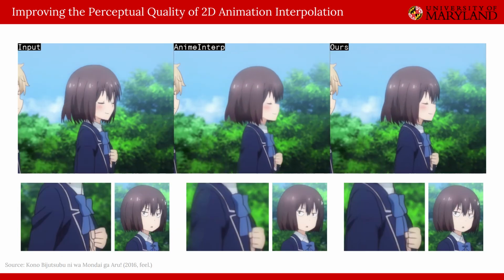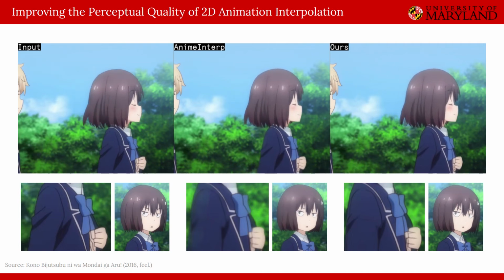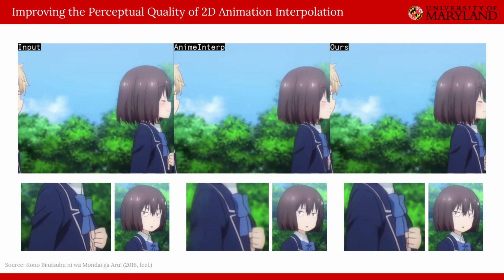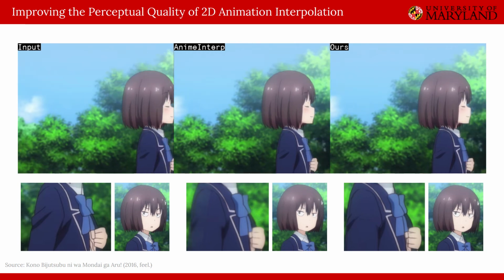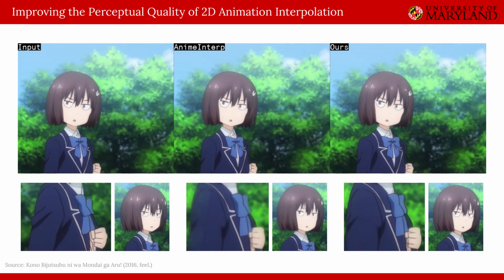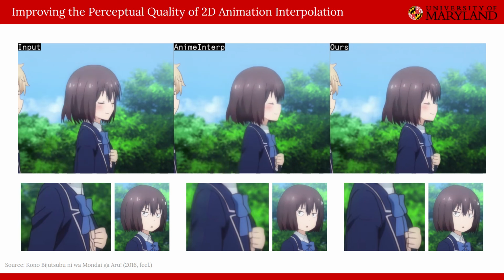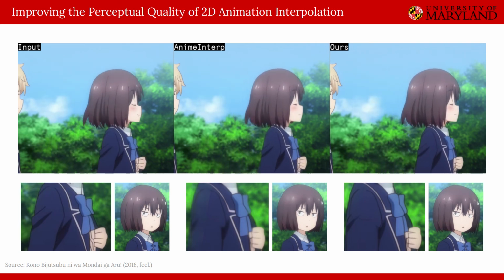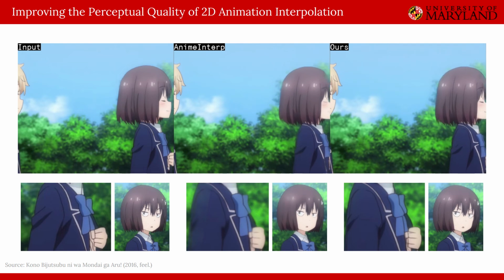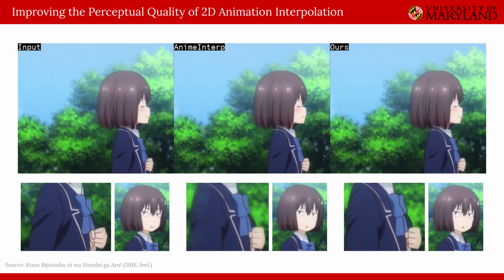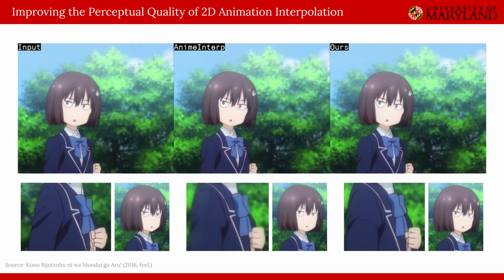Here, we demonstrate our system on a full animated sequence from the anime Konobi, which was used as part of our validation set. We produce a slow-mo effect at 6 times slowdown with comparison to AnimeInterp. Notice that in the AnimeInterp output, there's severe ghosting on the back of her blazer, as well as blurring as she turns her head around towards the end of the cut. These artifacts are not present or are significantly reduced in our output.